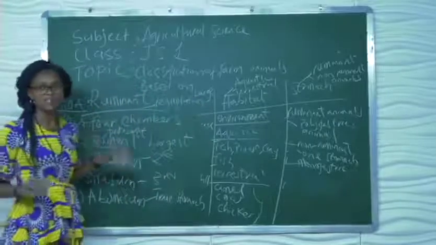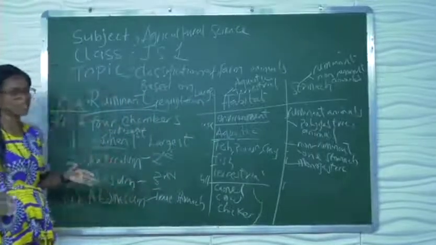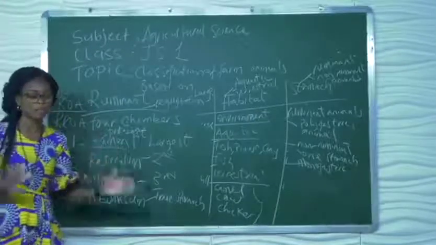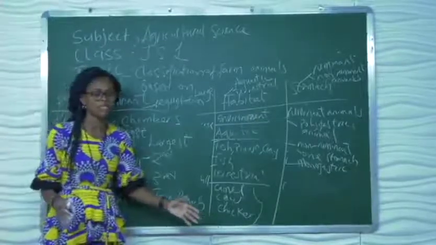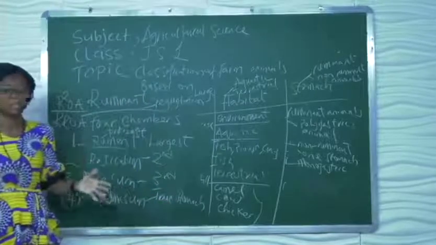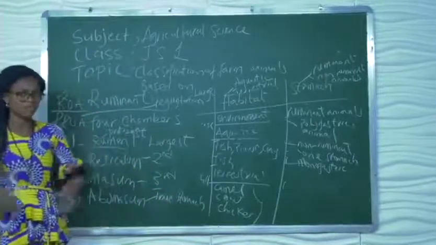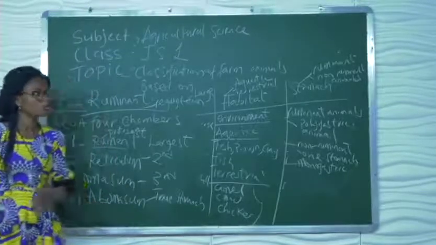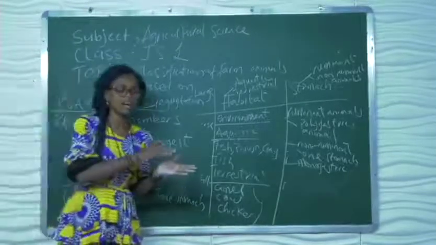Am I communicating? Okay, let me break it down so that you get it clearly. I said the ruminant animals, when they get to the place they are grazing, they don't chew their food immediately. They swallow their food. Once they swallow, they go to a quiet place and lie down.